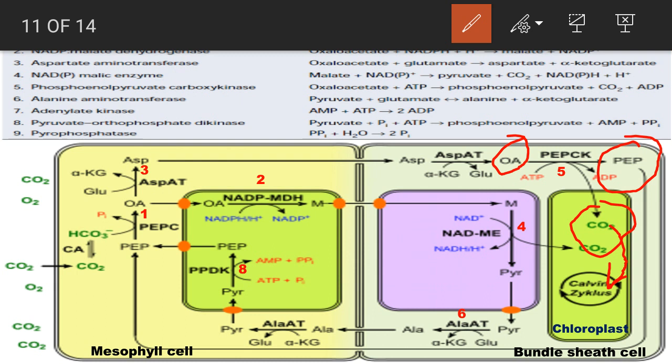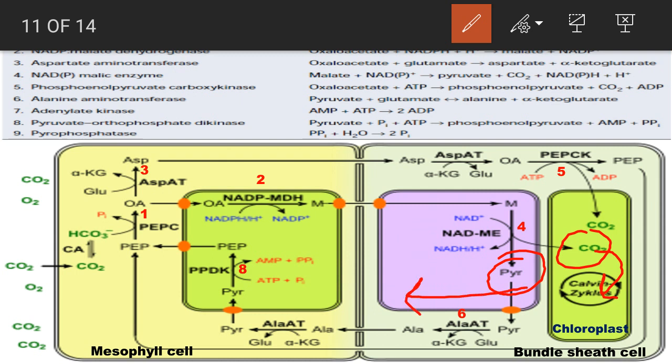Now in this step, the phosphoenol pyruvate which is formed is free to be transported into the mesophyll cell, and in the mesophyll cell this phosphoenol pyruvate is ready for the next phase of reception of carbon dioxide in the form of bicarbonate. Now let's come back to reaction number 4. In reaction number 4, carbon dioxide which is formed has been taken by Calvin cycle. Now this 3 carbon compound pyruvate gets converted into alanine.